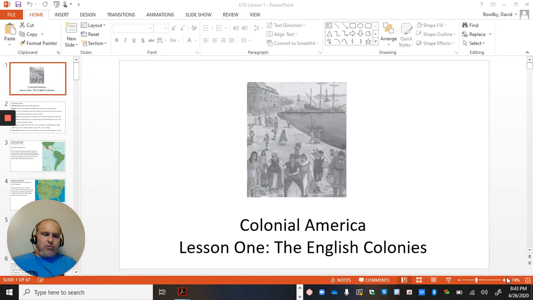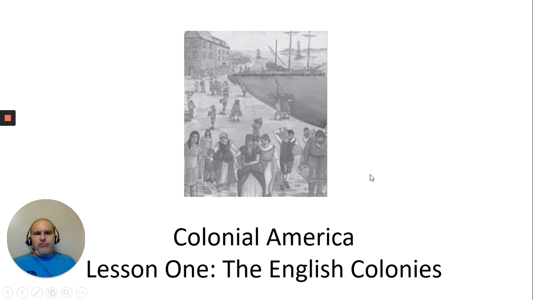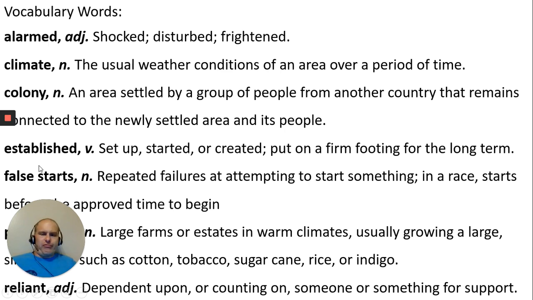This is going to be social studies. We are in Domain 10, the Colonial Americas, Lesson 1 today. So let's get started. The Colonial Americas. We're going to set sail across the Atlantic Ocean from England to the Americas and explore lots of fun stuff.